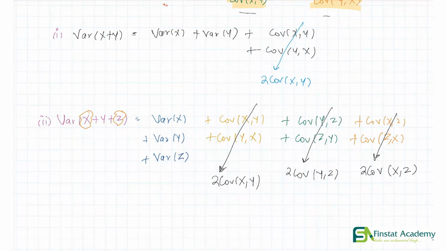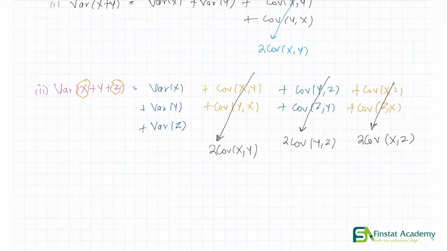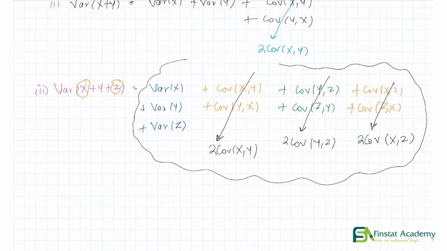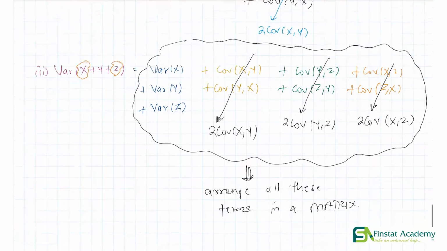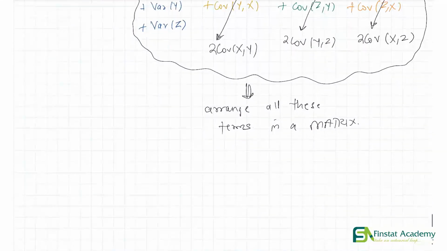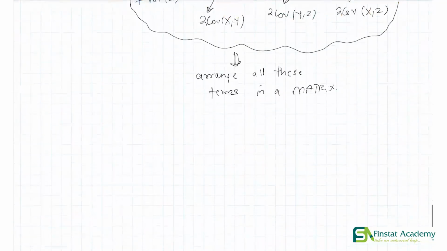Now what I'm going to do is I'm going to arrange all of this information in a very nice and a pretty way. Arrange all these terms in a very systematic and a nice way. In particular, I'm going to put all of these terms in a matrix. Let's see what I mean by that. So let's say I make a simple matrix.